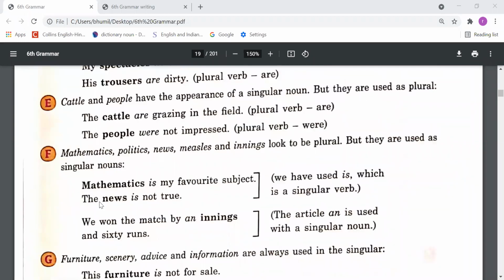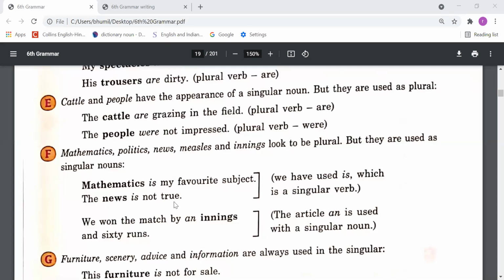Next, mathematics, politics, news, measles, and innings look to be plural, but they are used as singular nouns. So, dear student, the next point we need to remember: mathematics is my favorite subject. The news is not true.